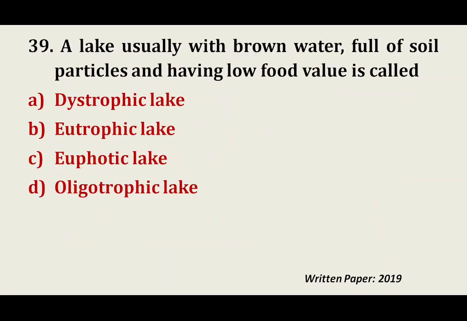Question 39. A lake usually with brown water full of soil particles and having low food value is called a dystrophic lake, eutrophic lake, euphotic lake, or oligotrophic lake. The answer will be dystrophic lake. Now let's see, we got four concepts of lakes. Let's see what a dystrophic lake is, what a eutrophic lake is, what a euphotic lake is, and what an oligotrophic lake is.